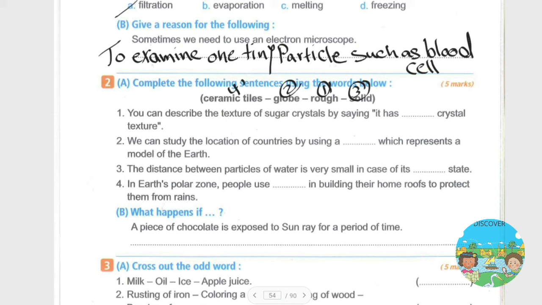This is number 4. Okay, letter B says: what happens if a piece of chocolate is exposed to sun rays for a period of time? Of course we will say it will melt and change into liquid chocolate.